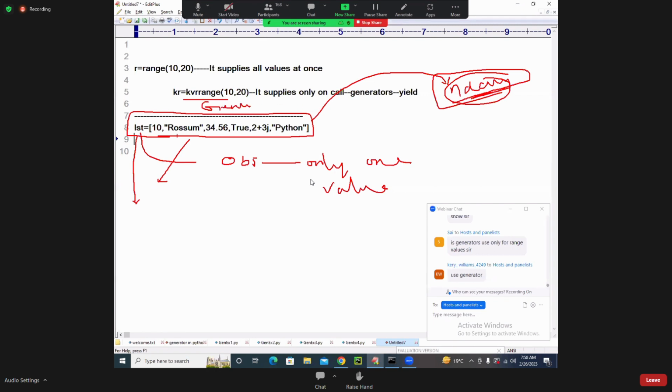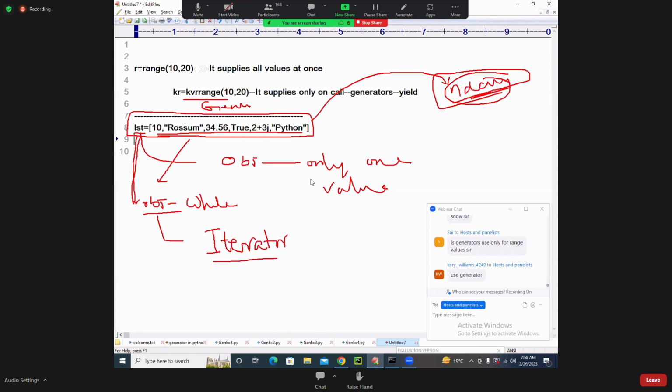Is there any concept of converting this collection object into a collection iterator? A list is one collection object. It is a data structure which organizes all the values at once and gives all the values at once. I want one object which will supply the value on demand. That is why we have one more concept called the iterator.